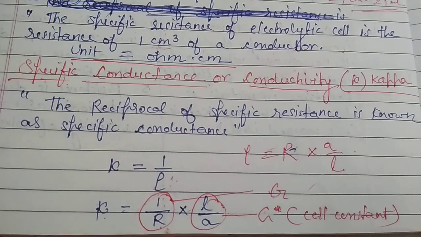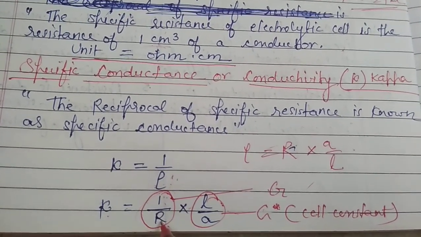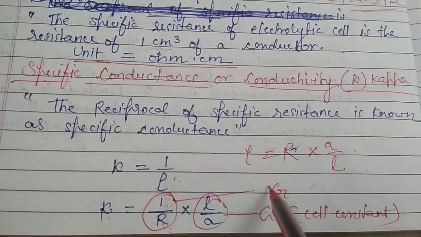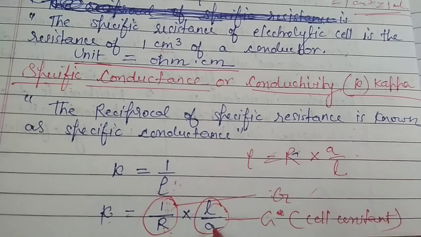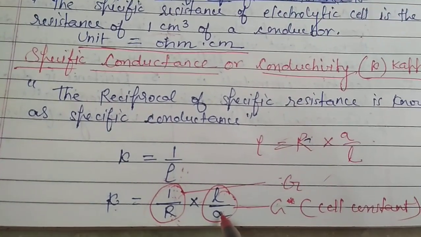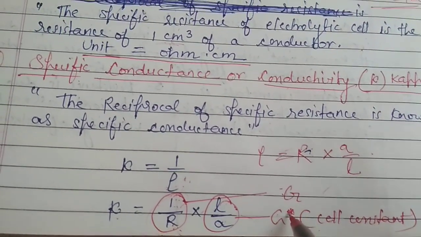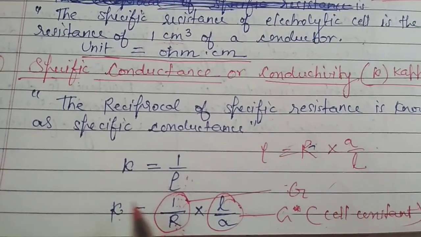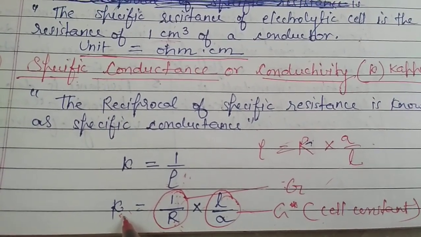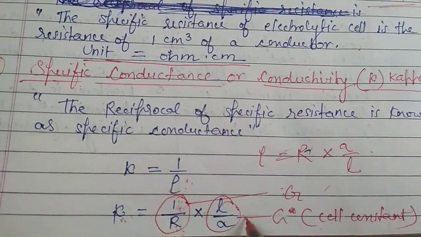And 1 upon R, as we said, the reciprocal of resistance is conductance, which is denoted by G. So I can write 1 upon R as G, and L upon A is the cell constant. What is L upon A called? Cell constant, denoted by G asterisk. So we can say kappa, meaning specific conductance or conductivity, is equal to conductance into cell constant.